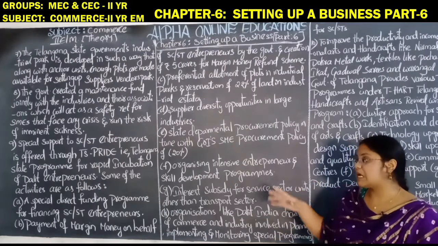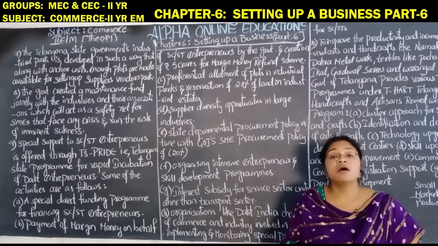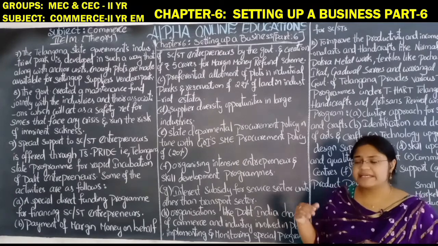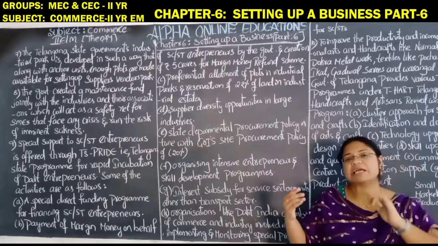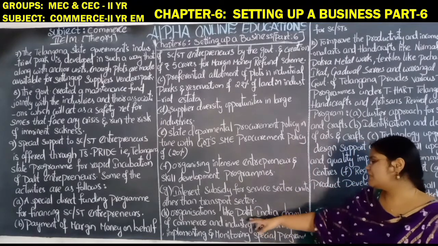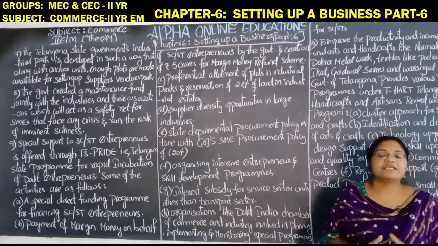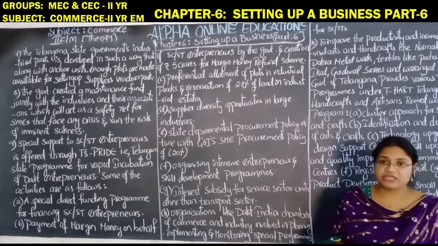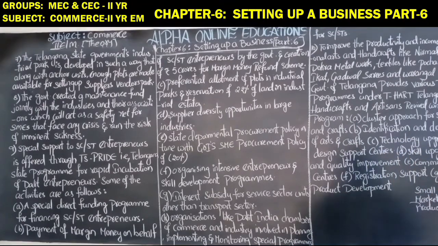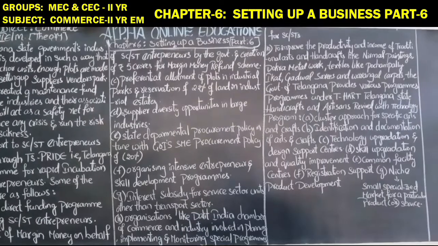For this purpose the government of Telangana is providing many schemes, and special programs are completely allotted for the SC/ST entrepreneurs. Special types of reservations are also provided. These are all done according to the Dalit Indian Chamber of Commerce and Industrial Development. So that is a plan for the development of the industrial units in the Telangana state. In this way the government of Telangana is concentrating on them.